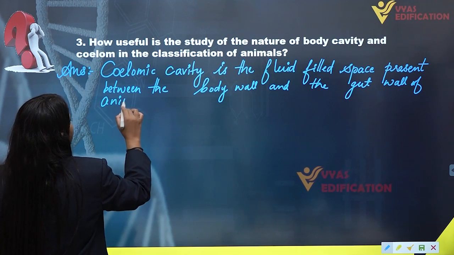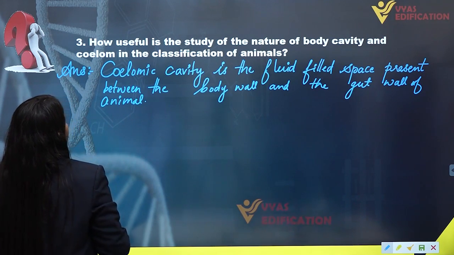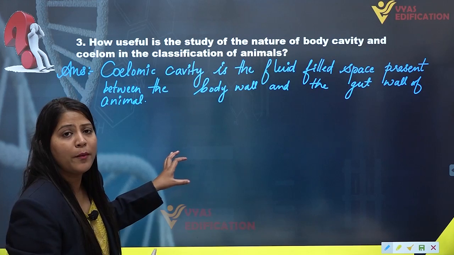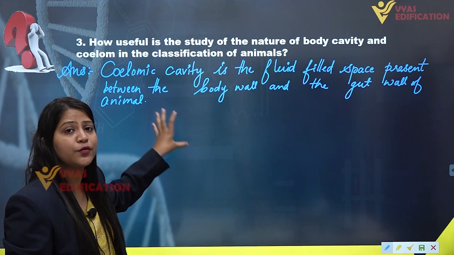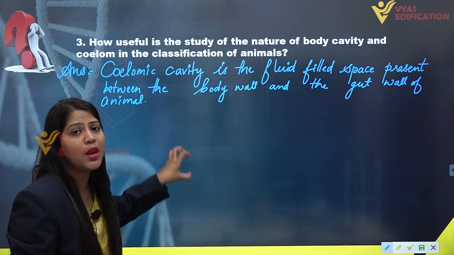So this is the simple definition of coelomic cavity. Then we have coelomic cavity as a fundamental feature which sets the basis of classification for all animals in the whole animal kingdom.